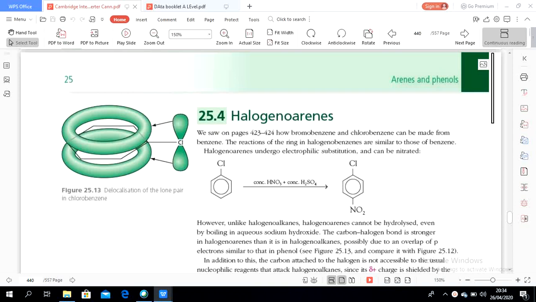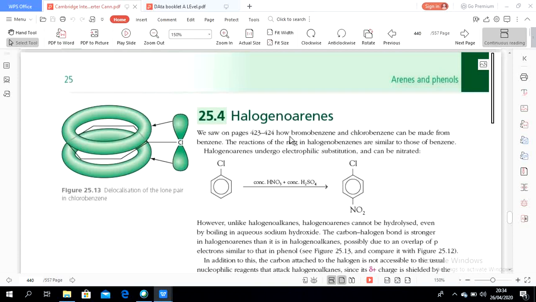Right now I'm going to explain the continuation of the reactions of benzene. Now we are in subchapter 25.4. In the previous subchapter of this arenes chapter, we learned about chlorobenzene and also the bromination of benzene, the substitution rules for benzene. Now, specific to halogenoarenes or halogenobenzene, we saw on the previous page how bromobenzene and chlorobenzene can be made from the benzene molecule.